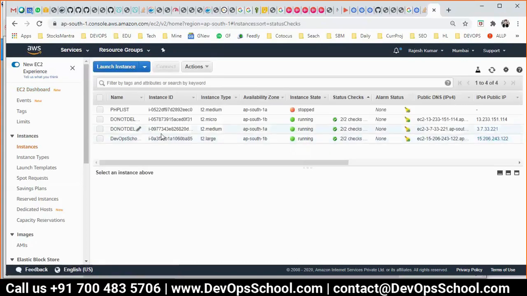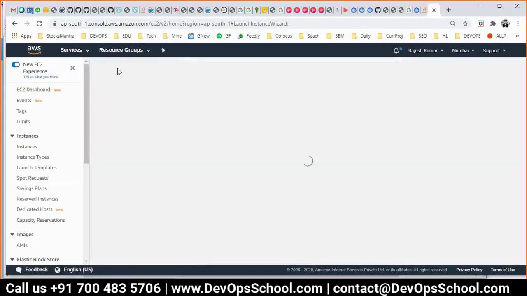Okay guys, just like you got 2 machines, I will also get 2 machines in the same configuration.